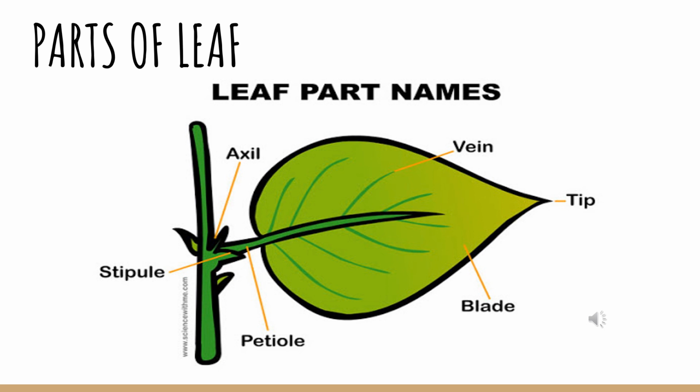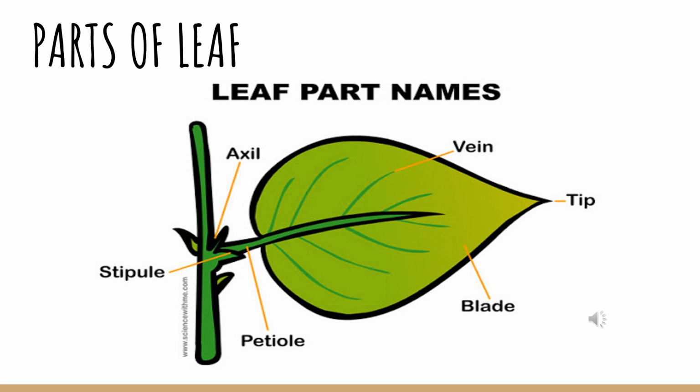Now look at this picture of leaf and its various parts. Leaf blade. All leaves have a flat surface called as leaf blade. The leaf blade is mostly smooth. Vein. Each leaf has some lines on its blade. These lines are called as veins. Each leaf has one primary vein and many secondary veins.